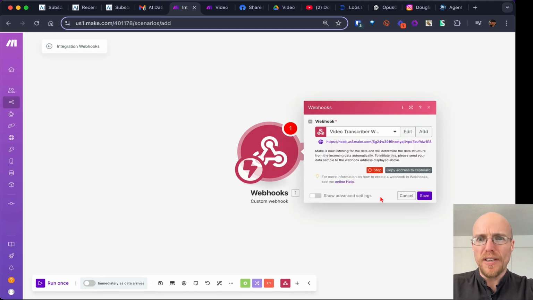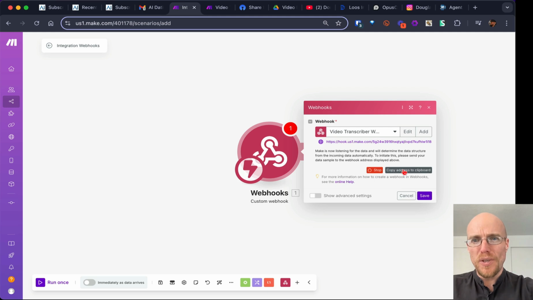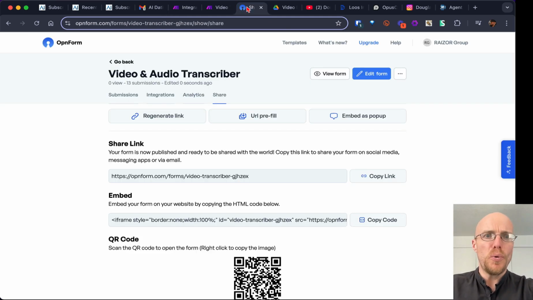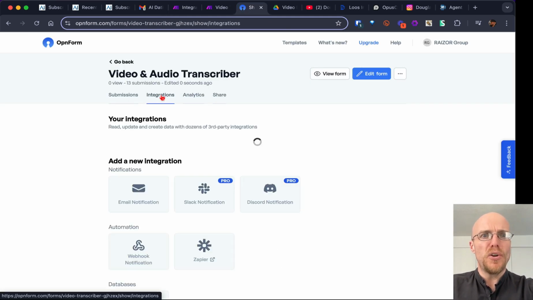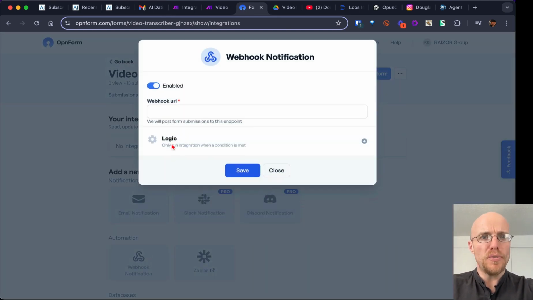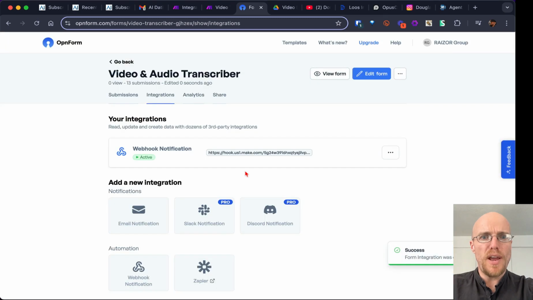And look at this. It's waiting for something. Oh boy, what's it waiting for? It's waiting for us to do the form, but there's one more step we need to do before we submit the form: we need to copy the address to the clipboard. We need to come over here, go to integrations, add a webhook notification, paste it in there, and save it. Our form is ready to go.